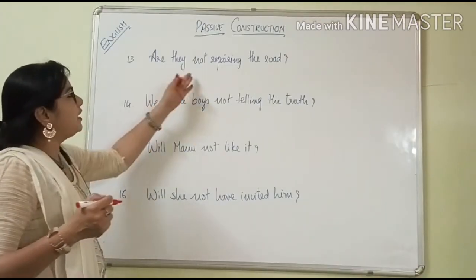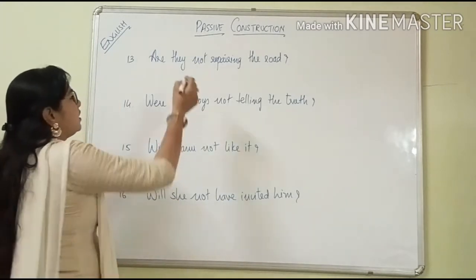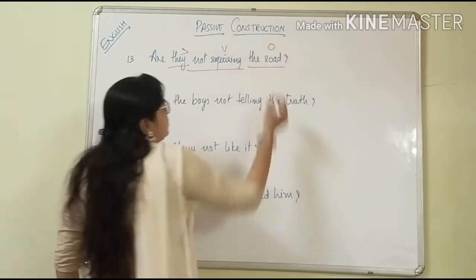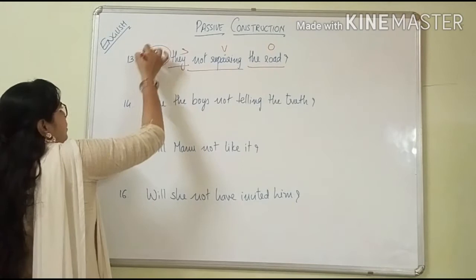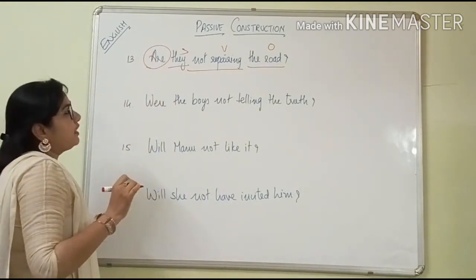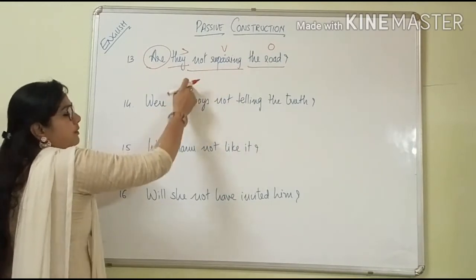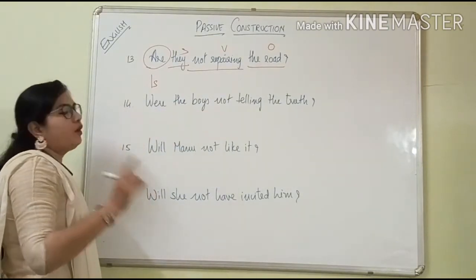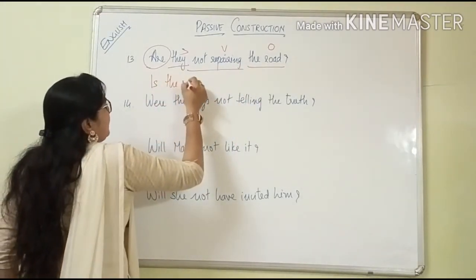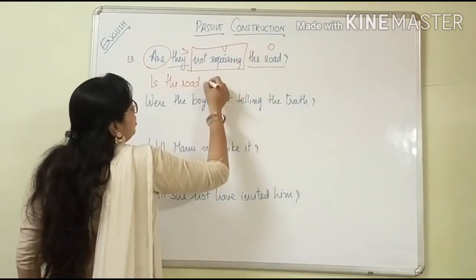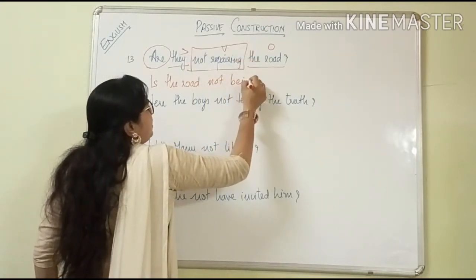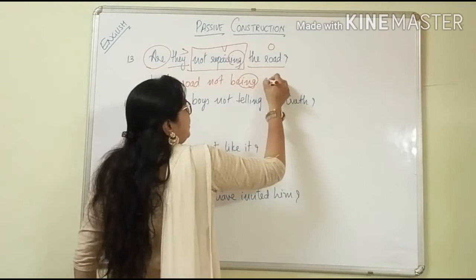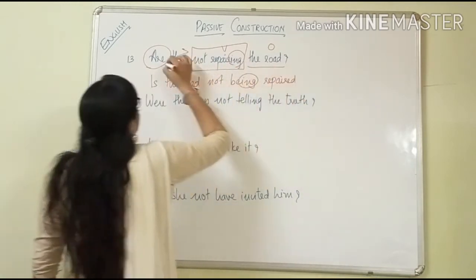Next sentence, are they not repairing the road? Ing word. See, they is the subject, not repairing is verb plus ing, and the road is the object. And here is the question word. Now you must have understood what we are going to keep, are or is, because the road will be followed by this word. So we are going to keep here is, because the road is the singular form. Is the road not repairing? So not, being, being here, so ing here also. Is the road not being repaired by them?